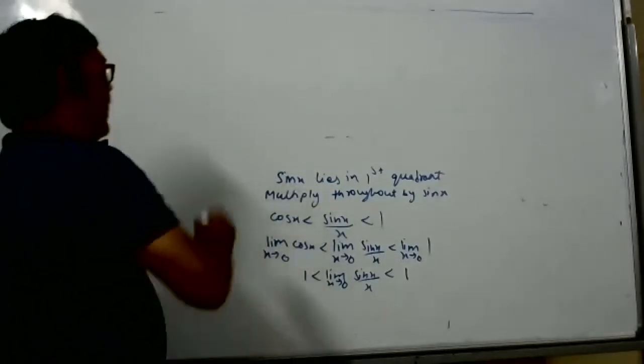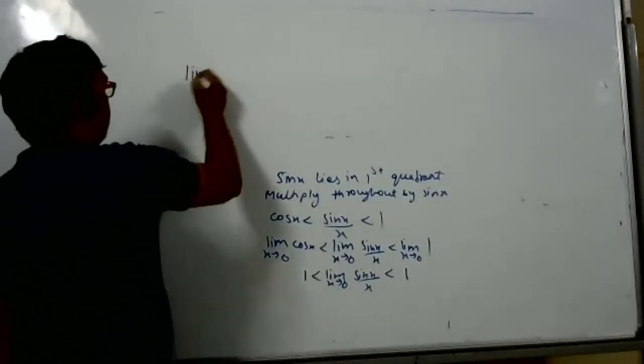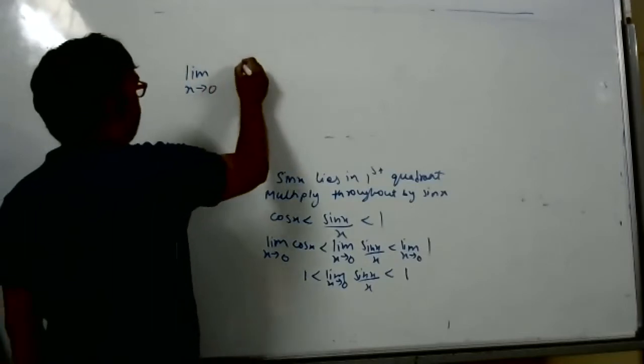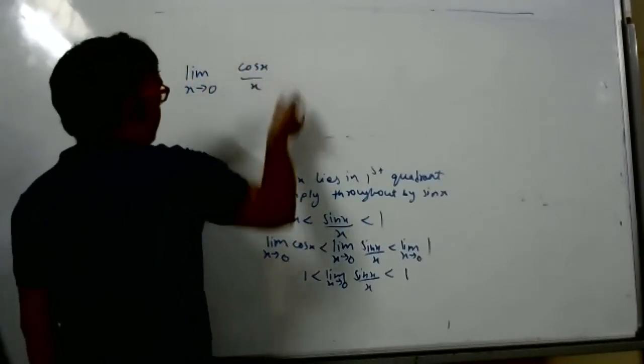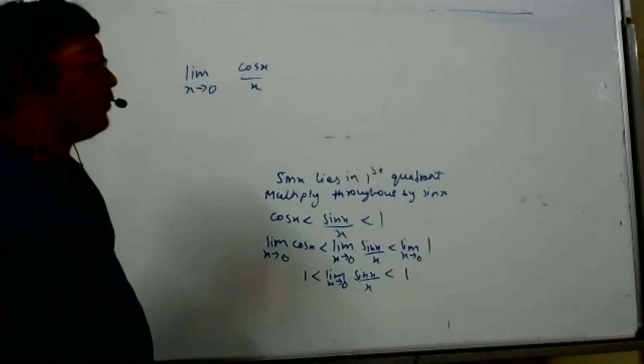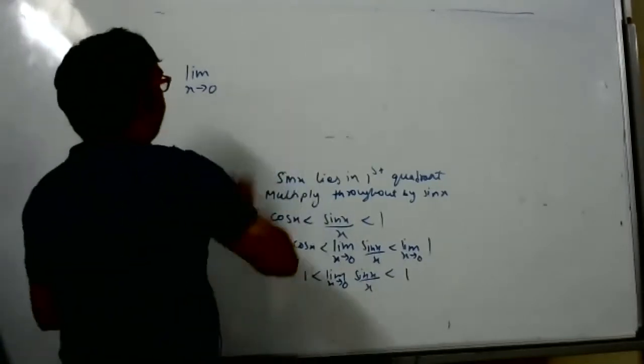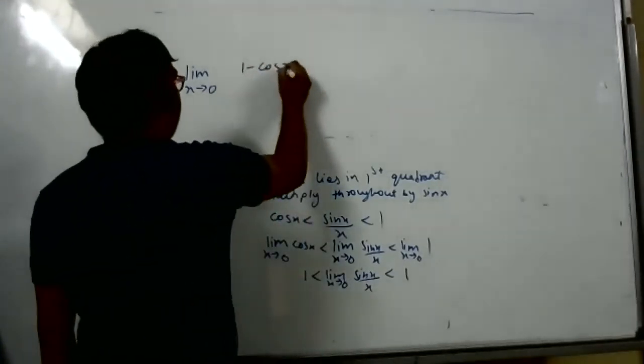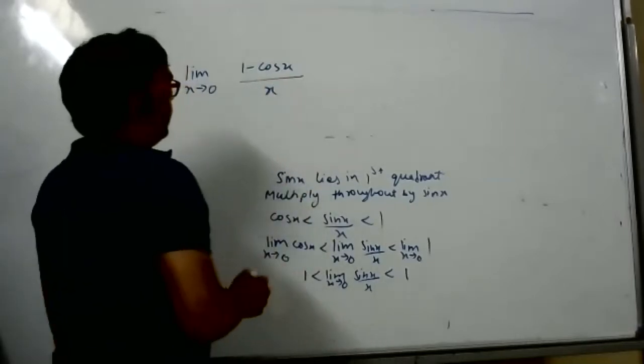We don't have a formula like this now. Limit x tends to 0 of (1 minus cos x) by x. No formula, student. Sorry, sir, 1 minus cos x by x. I think this formula is there. It is equal to 0.